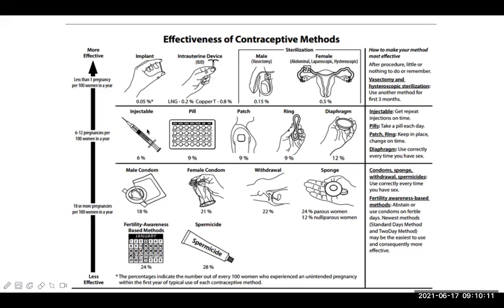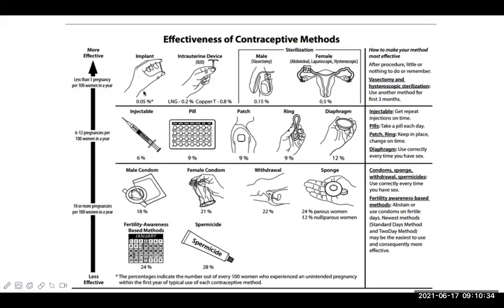Now look here, these are the hormonal ones. Okay, around 6%, the injectable. These are the pills, 9%, patch, ring, diaphragm, all of those are different types of contraception. And then this IUD, okay, copper T, or this is the progesterone hormone known as levonorgestrel.